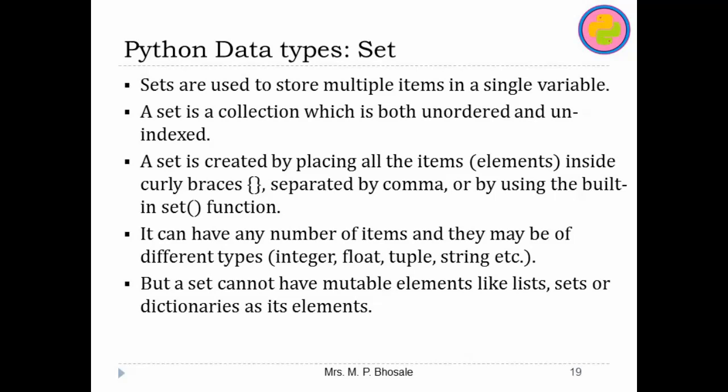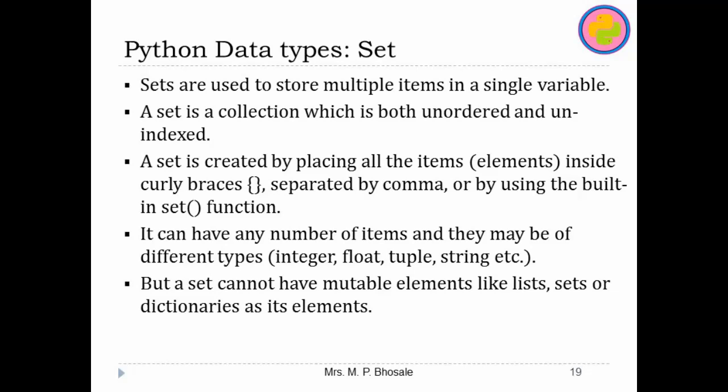But the question is, what is the difference between set and dictionary? A dictionary has key value pairs, but a set has simple elements separated by commas. Sets can only be defined by using the inbuilt set function. You cannot use only empty curly braces to declare a set, because in that case the data type of that variable will be dictionary.